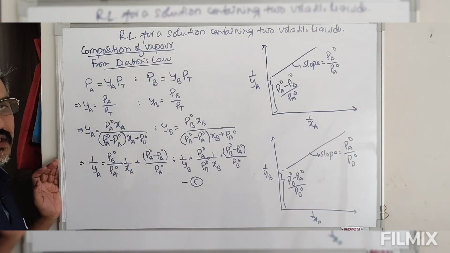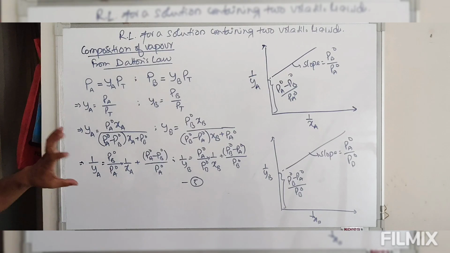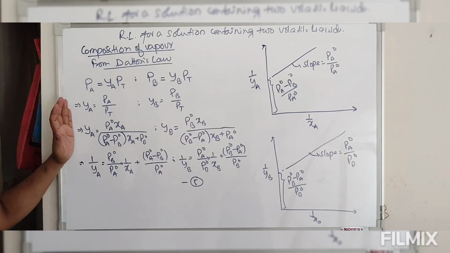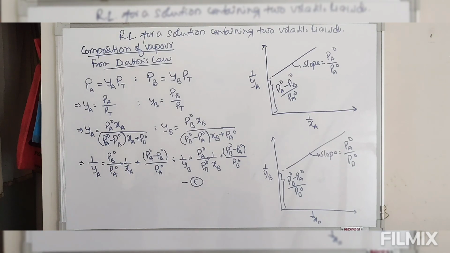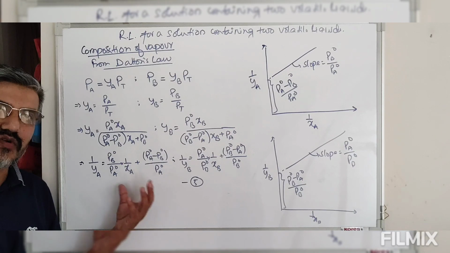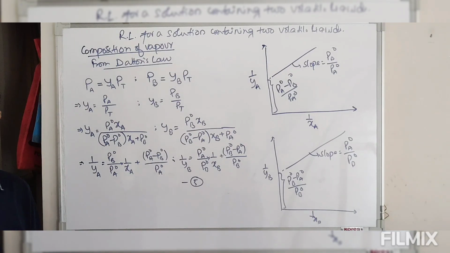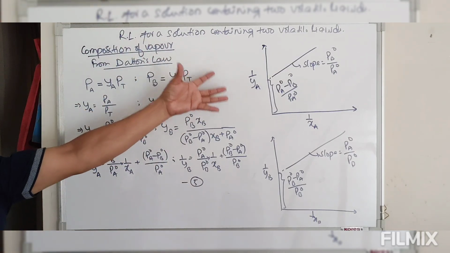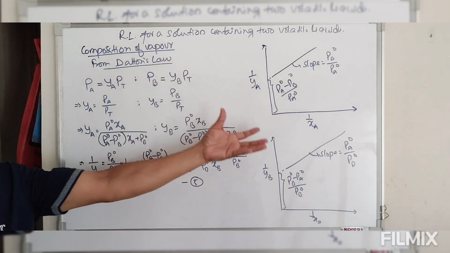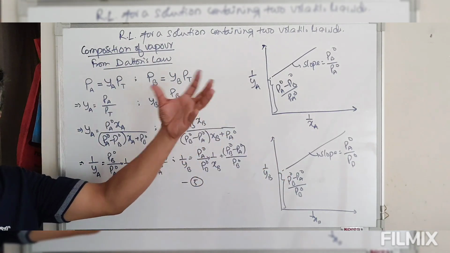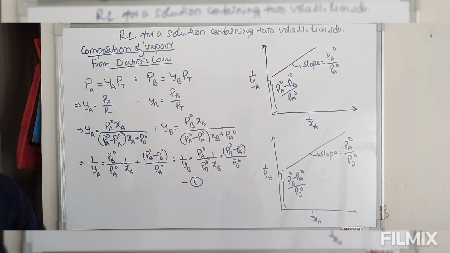So this is the relationship between the mole fractions of the components in vapor phase and the liquid phase. So there is a possibility for finding mole fraction of vapor provided mole fraction in liquid is given, or vice versa. So this deals with when both the components, A and B, are volatile and both are completely miscible and Raoult's law is followed.